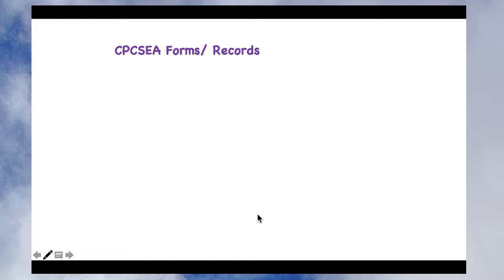Now we'll see what are the records that we have to maintain, especially in our animal house facility. And I have already told you we need to strictly keep and maintain different records which are needed for the animal house facility. So what are those records? So the first record is Form A. So what is the Form A? Form A is for registration of the animal house.